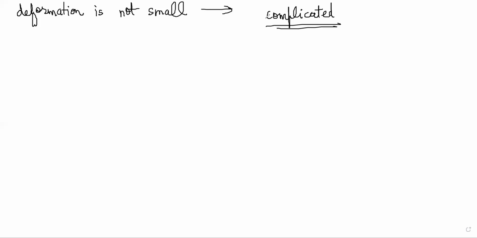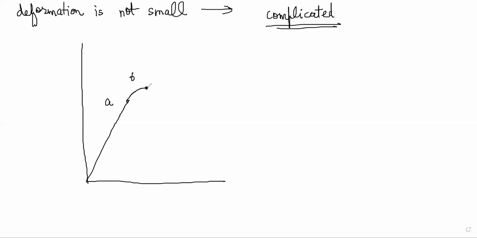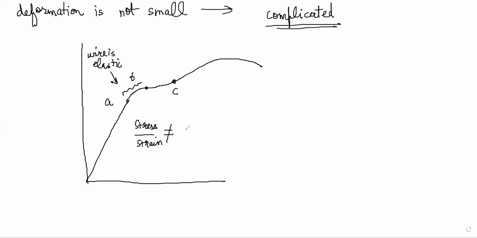This means if the stretching force is removed, the wire acquires its natural length. So the wire will acquire its natural length till point B, okay? So this is a proportional portion till A, then there is a tiny portion till B, and after that there is a portion which is more variable. In this part, the wire is still elastic. However, stress by strain is not constant in this part.